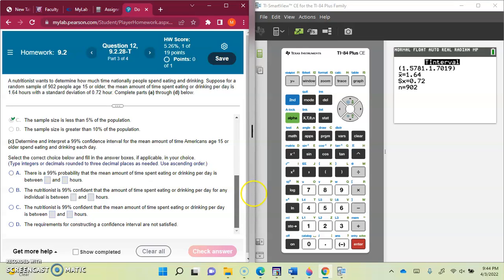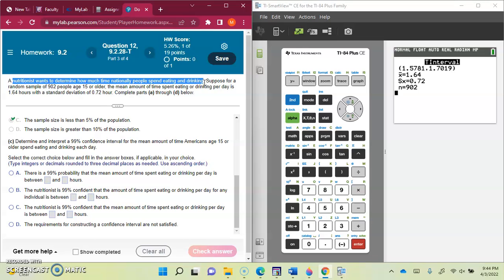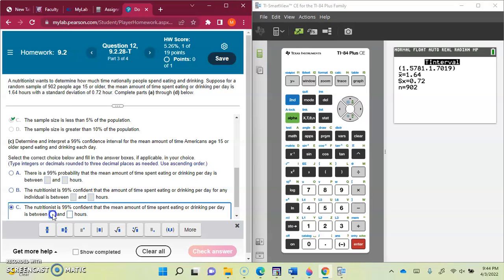Usually when you read the question, whatever the language is written here, the nutritionist wants to determine how much time nationally people spend eating and drinking. So it's not about individuals, right? So this is not B. So this has to be C. And you're going to write between.